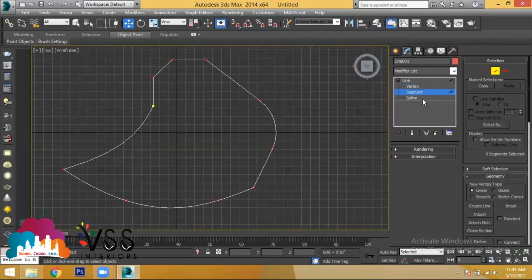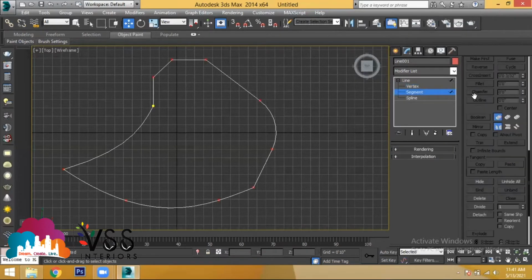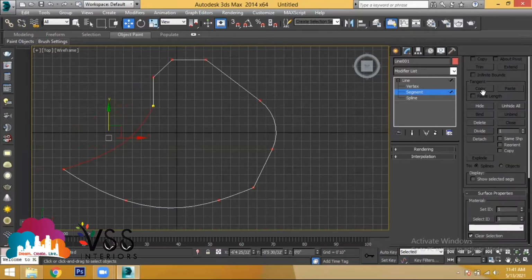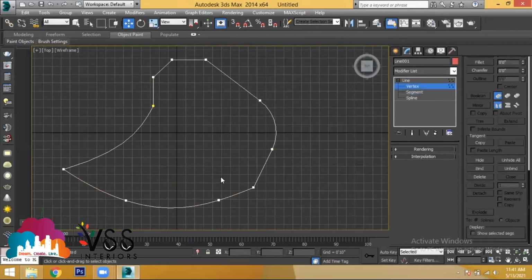Go to segment selection. When the selection is in segment, we have discussed how to select any particular surface and move it in X direction, or you can move it in Y direction like this. And apart from that, what are the things you can do? You can use the option called as divide. Divide is nothing but, let's say I'll take out these two endpoints here. I want to adjust this curve into multiple equal partitions.